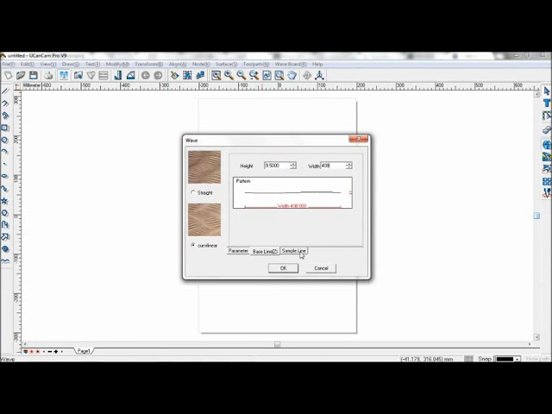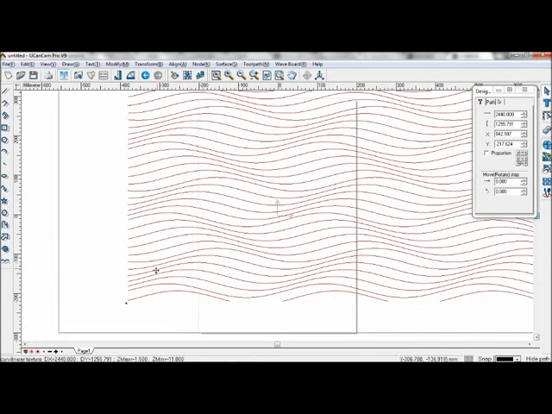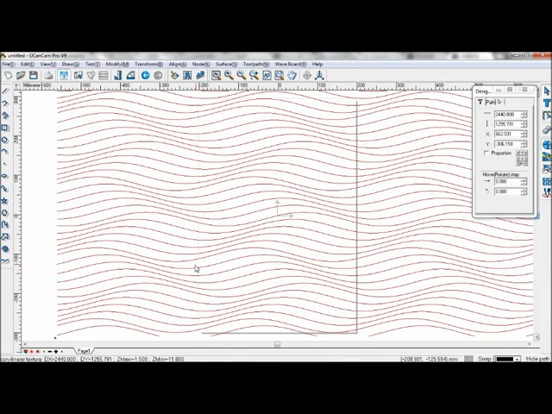After you created your baseline, go to sample line. After you are happy with your parameters and settings, click OK. Press F8 to zoom in on all of it.